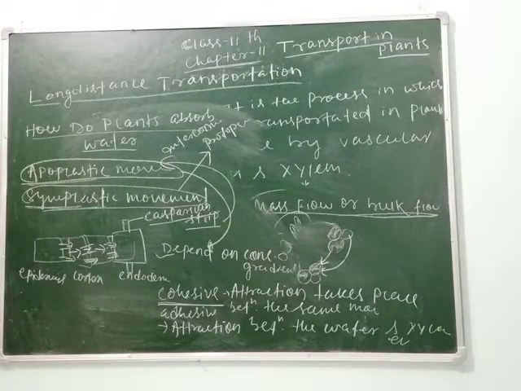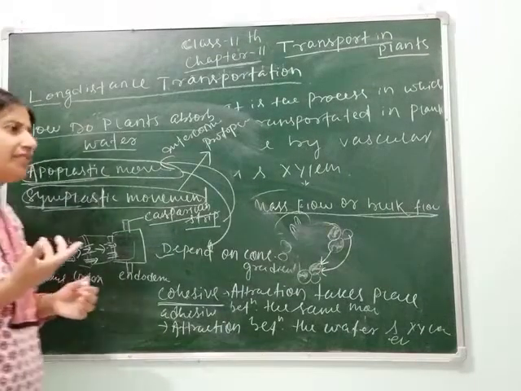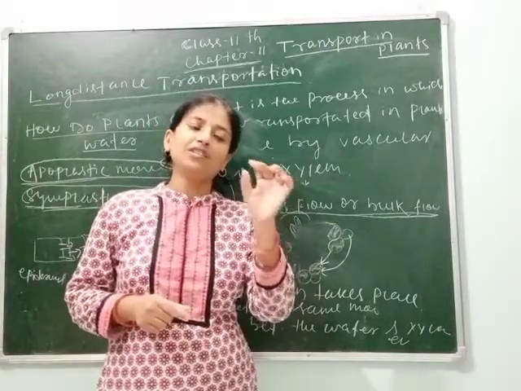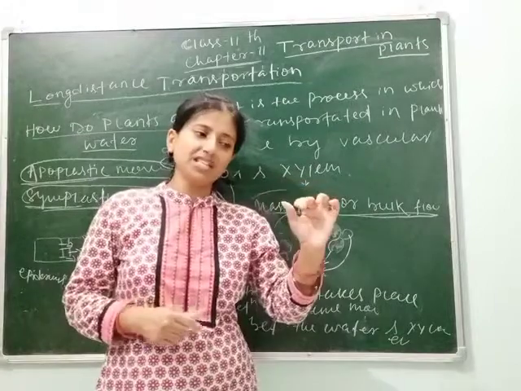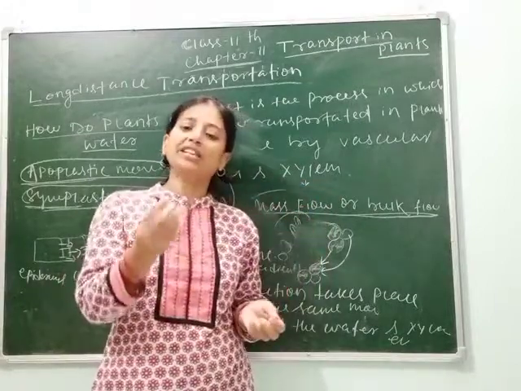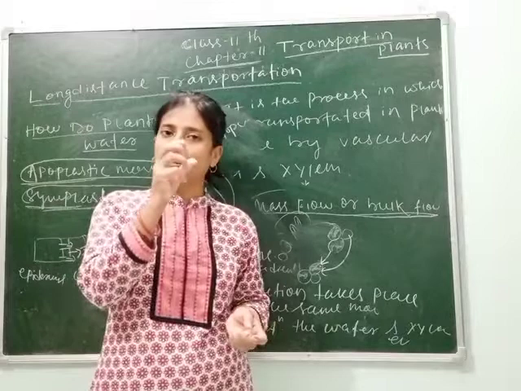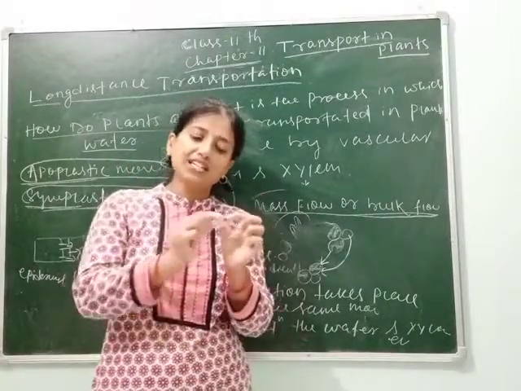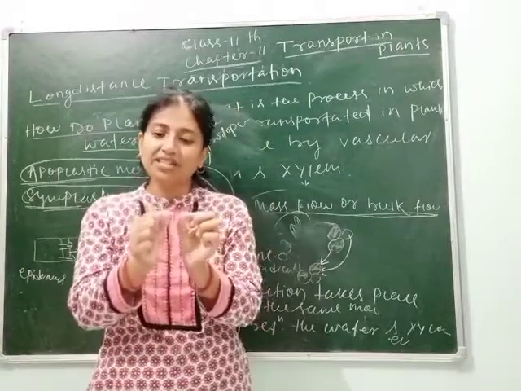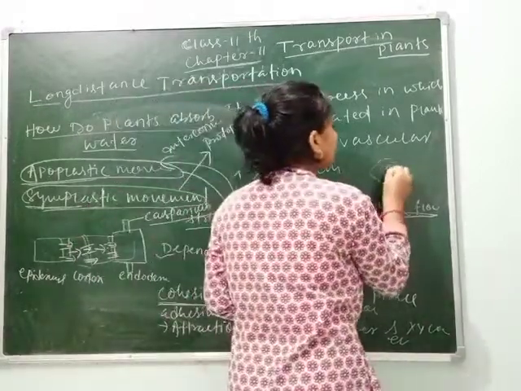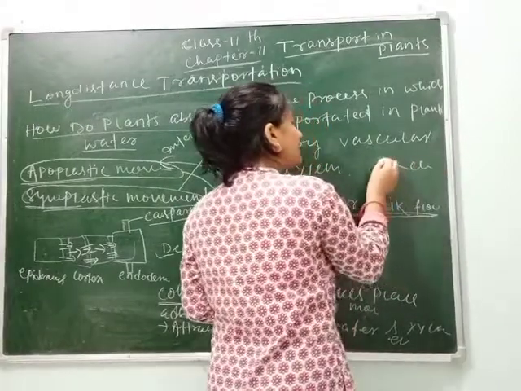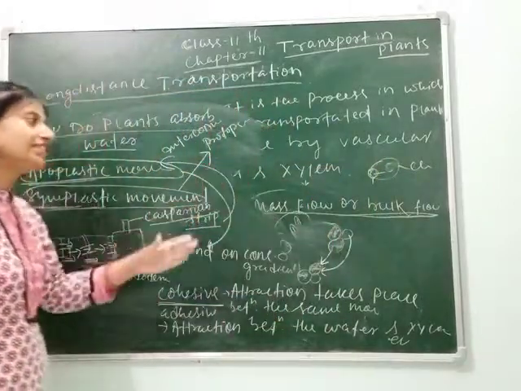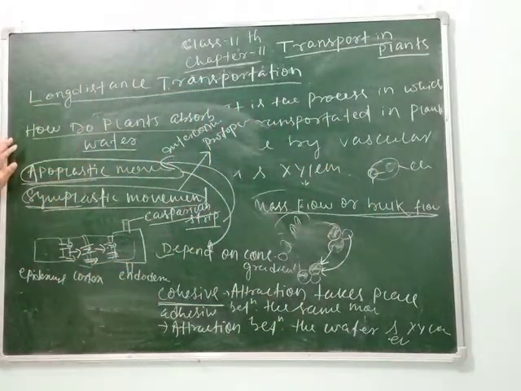Streaming movement means, suppose the leaf of Hydrilla. Have you ever seen the leaf of Hydrilla? Its chloroplast always rotates, in the direction of light. If you see the leaf clearly, by keeping one leaf, you can see its protoplast show streaming movement. Suppose this is the leaf, here is the chloroplast, then after some time you can see the chloroplast is here and here no chloroplast is found. So this type of movement is called streaming movement.